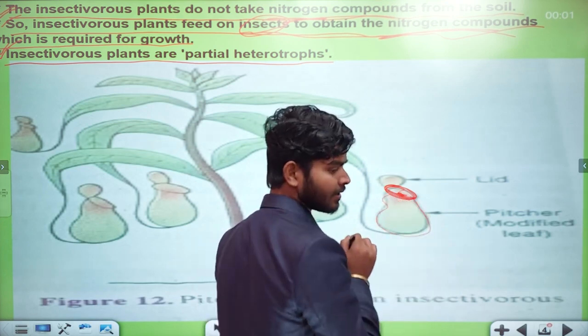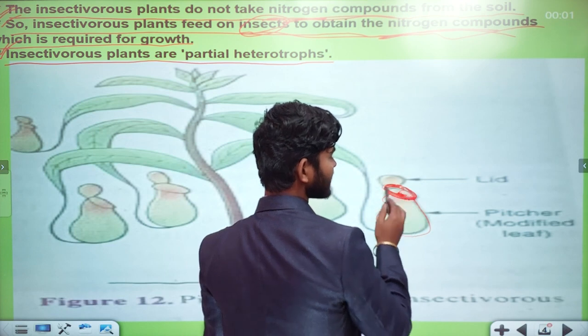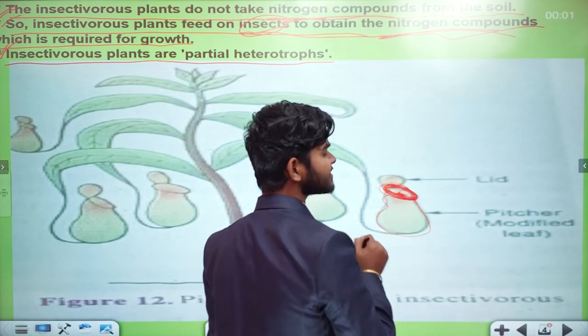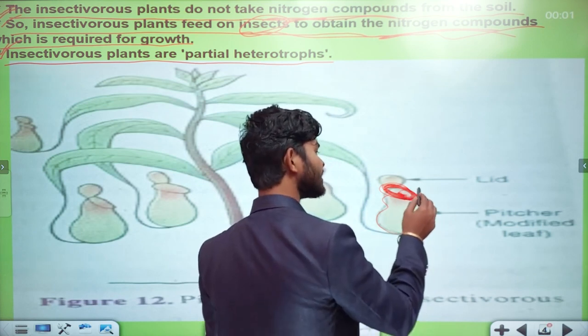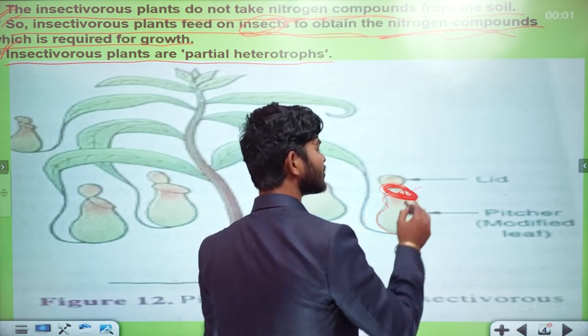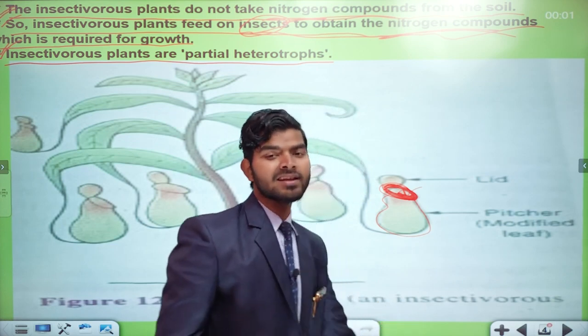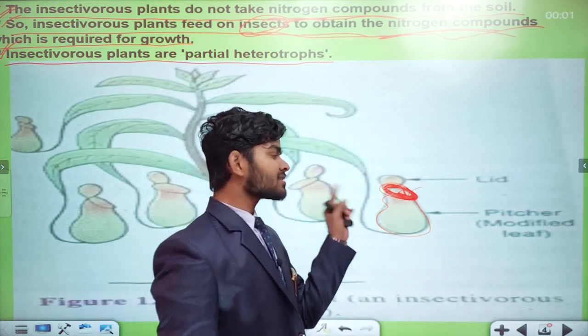And after it strikes the nose of the insects, they are attracted towards this particular liquid, which acts just like a perfume or a scent.